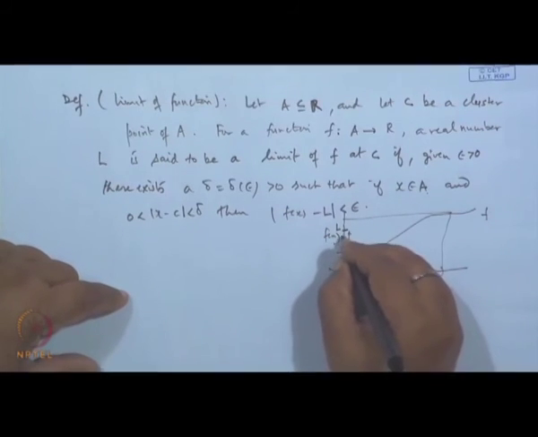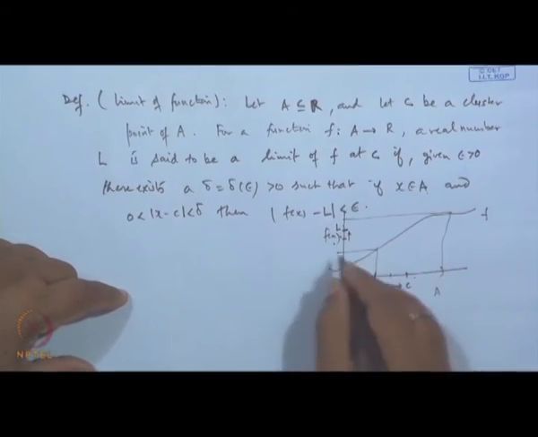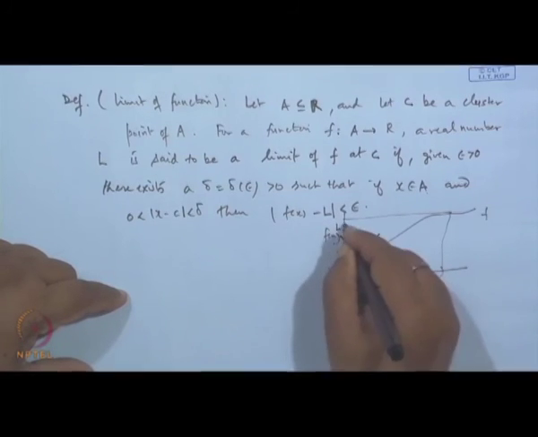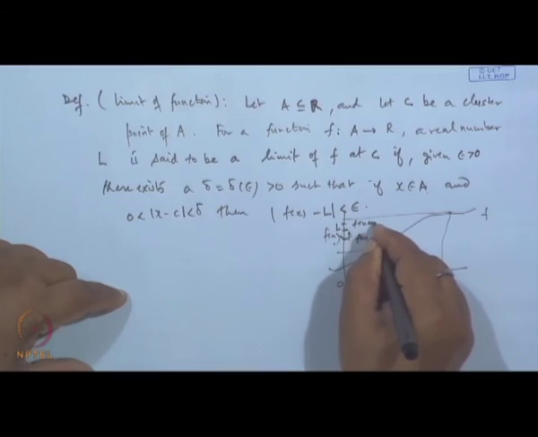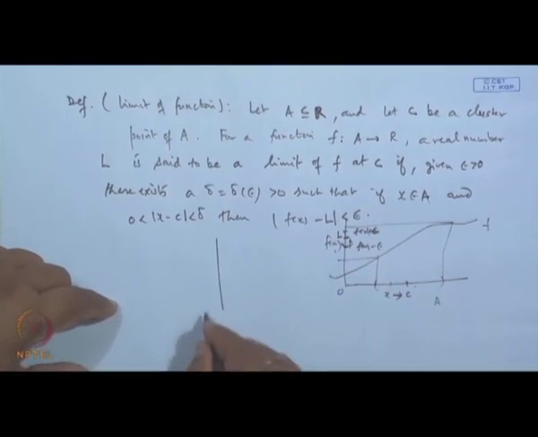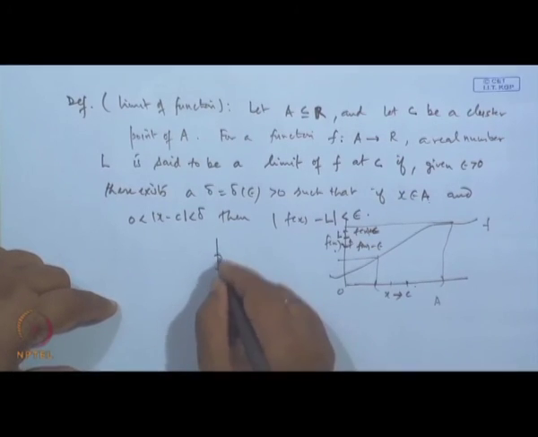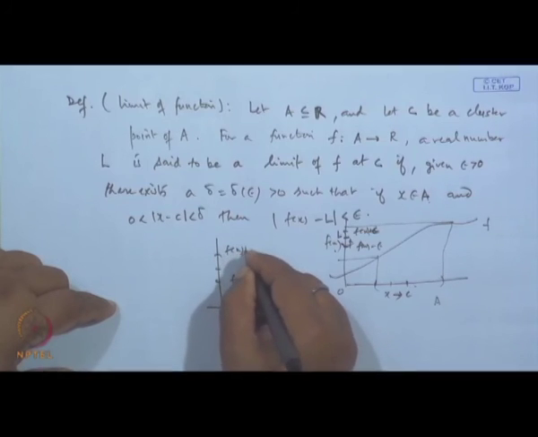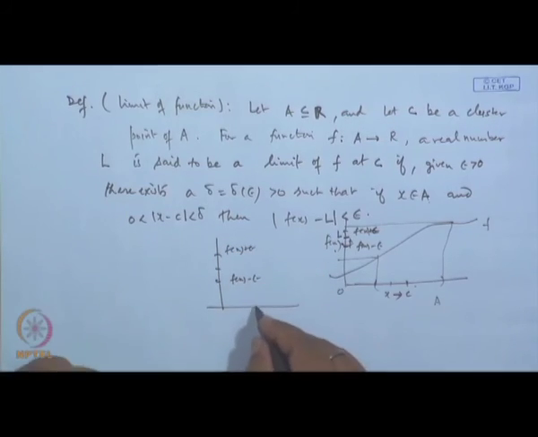So, if I take an epsilon neighborhood around the point L, that is L minus epsilon, L plus epsilon, and here is C, C minus delta, C plus delta.